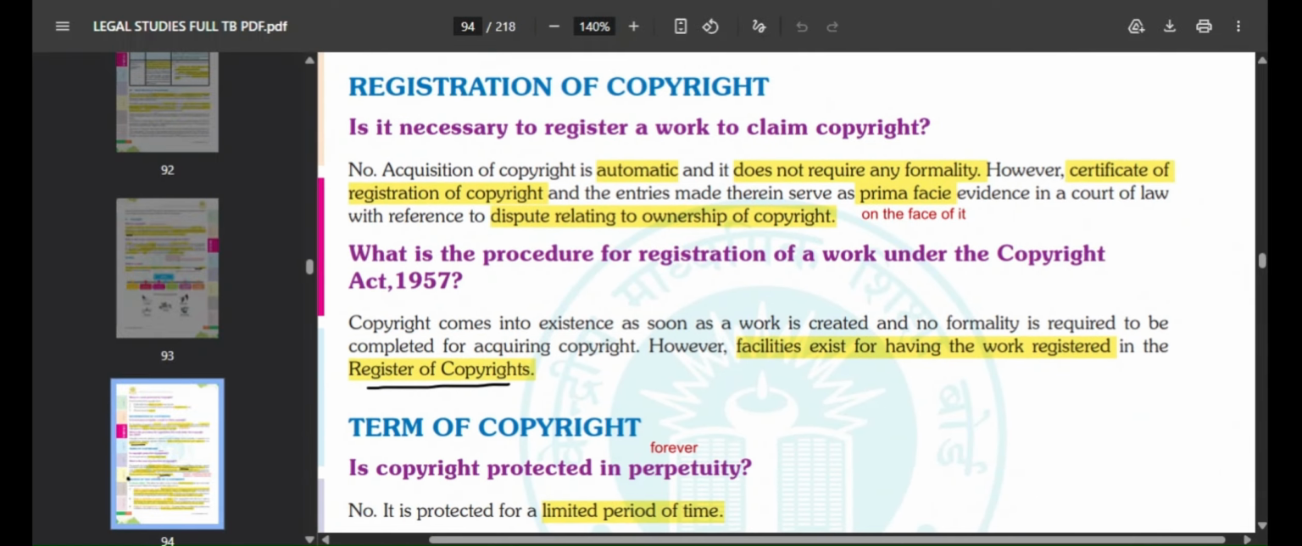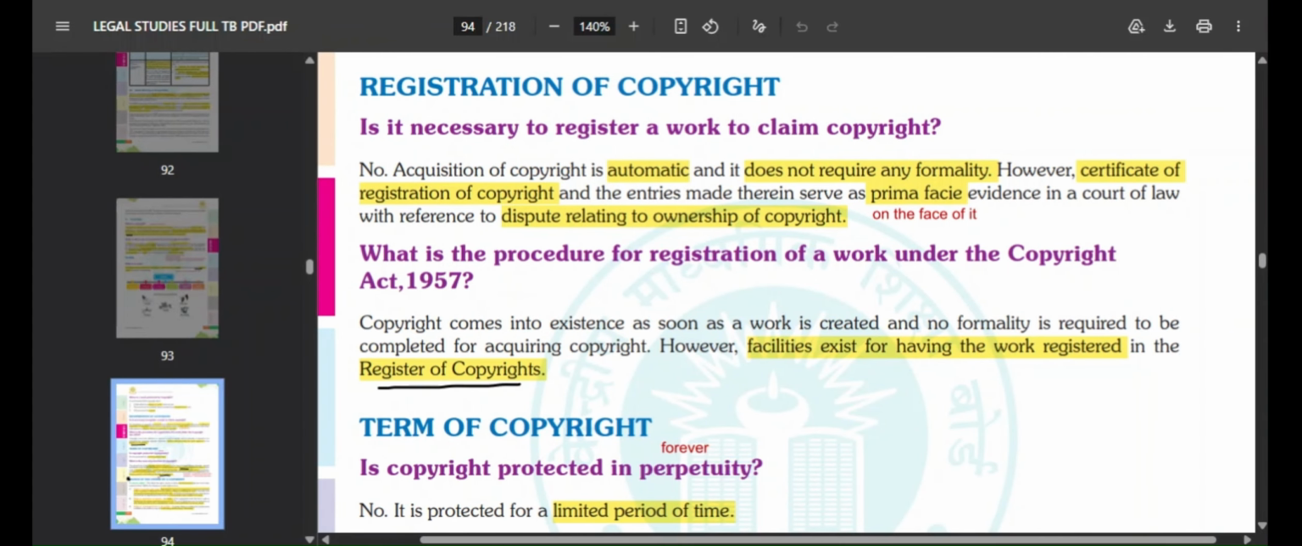Registration of copyright. Now, is it necessary to register a work to claim copyright? Of course not, because you automatically get it on the existence of your work. No acquisition of copyright is needed, it is automatic and it does not require any formality. So getting your copyright registered is not mandatory because you automatically get that protection. But the certificate of registration of copyright serves as evidence in the court of law if in future you have disputes relating to ownership of copyright.